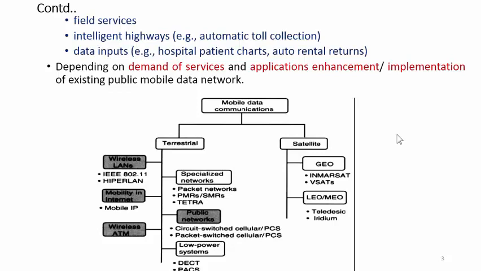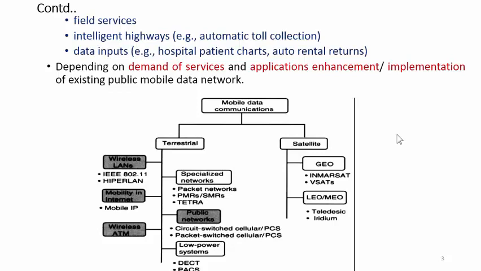Under the terrestrial, you will find different wireless services and data related services. Wireless LAN, where you will find 802.11, the Wi-Fi standard, and Hyper LAN. Then mobility in internet, mobile IP, wireless ATM. Then other services like specialized networks, packet networks, PMRs, SMRs, TETRA like schemes.